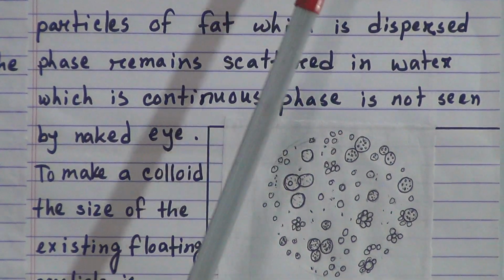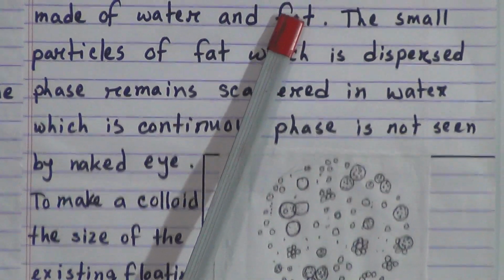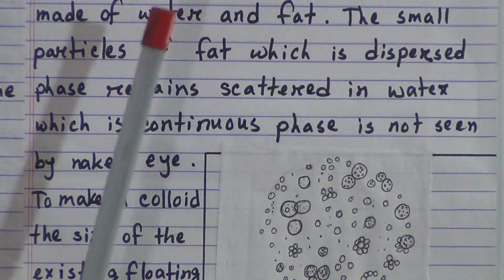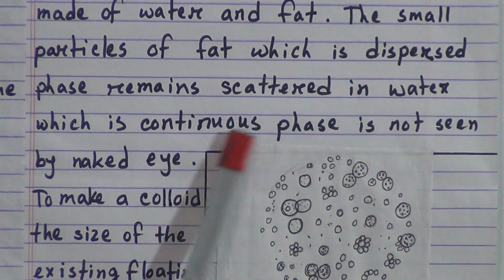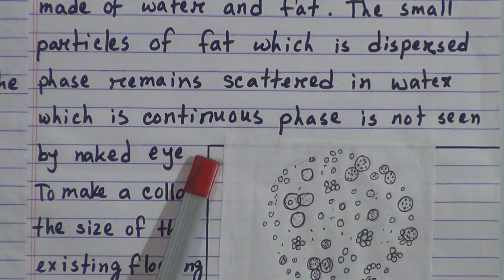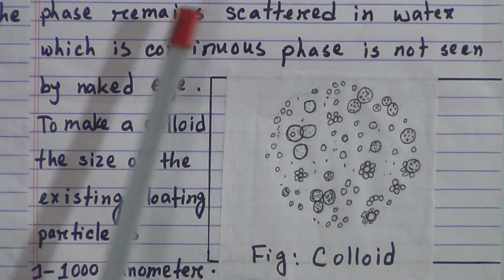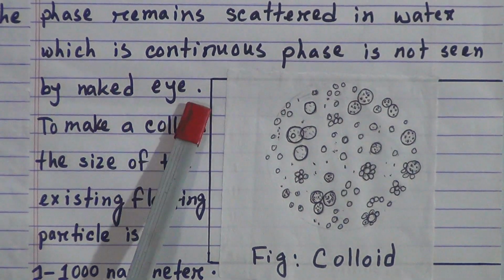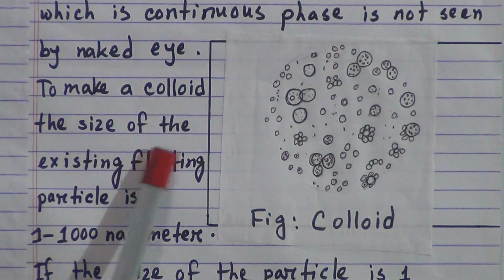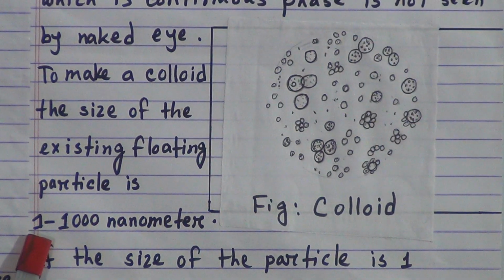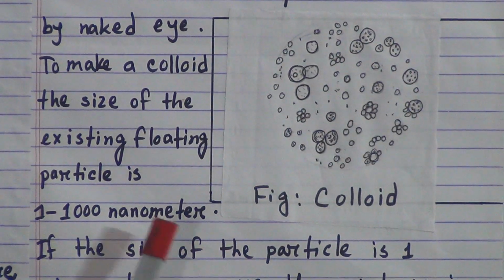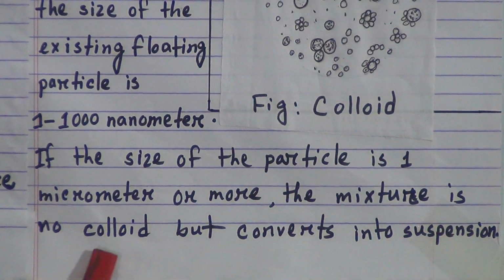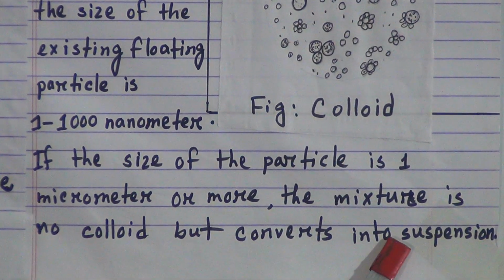That means in milk, the fat is the small particle, that means the dispersed phase, and water is the continuous phase. The small particles of fat, which is the dispersed phase, remain scattered in water, which is the continuous phase, and are not seen by the naked eye. To make a colloid, the size of the floating particles is 1 to 1000 nanometer. If the size of the particles is 1 micrometer or more, the mixture is not a colloid but converts into suspension.